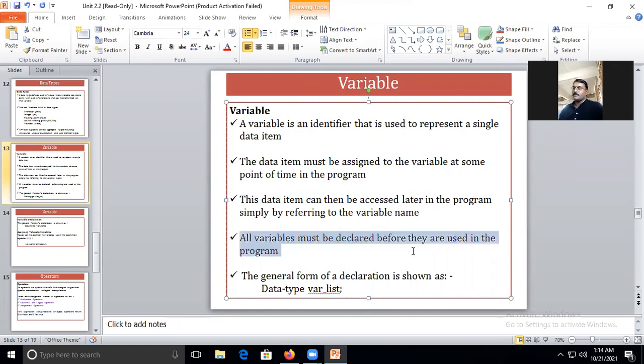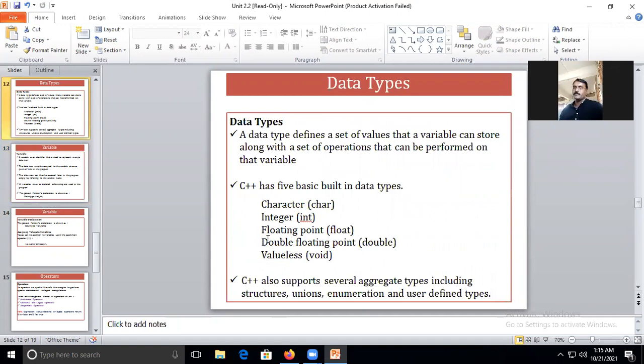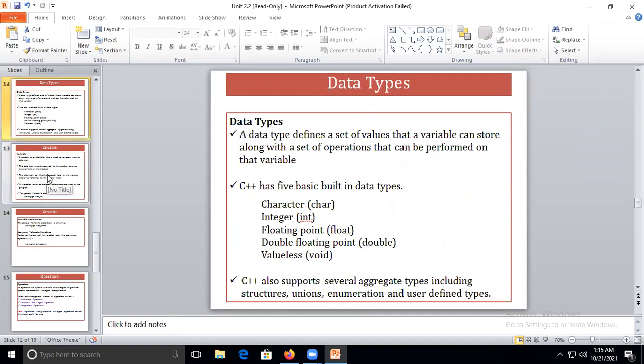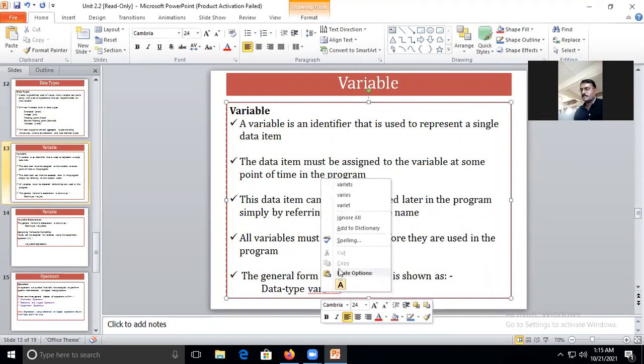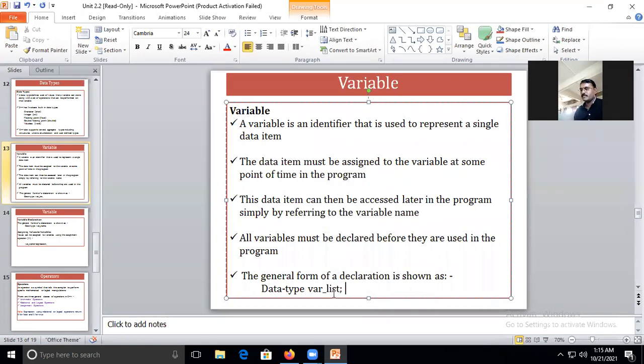All the variables must be declared before they are used in the program. The syntax for declaration of the variable is data type. That means, just now we have seen the different data types: character, integer, float, double, or void. Then the variable list. If you check here, I have not put a space; I have made a connection with an underscore. Here I gave an underscore, not a space. This is one of the rules in identifiers. It will not allow space.